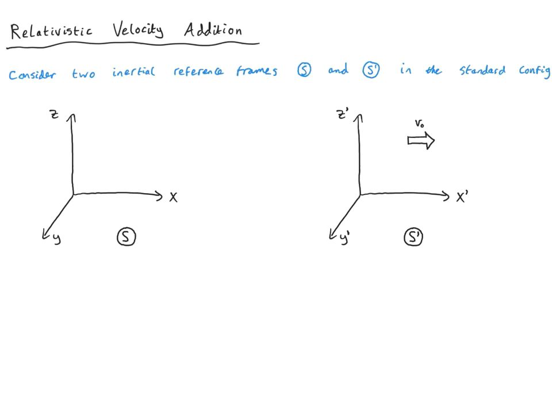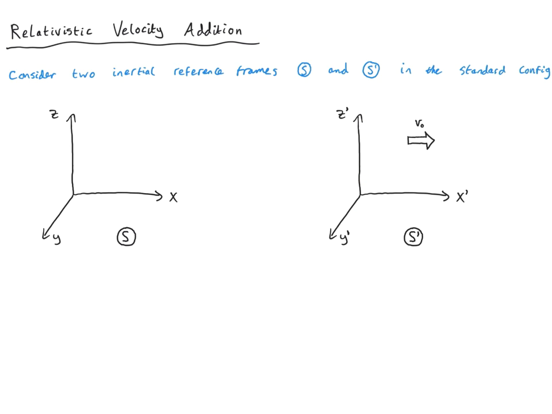In this lecture, we'll be discussing velocity addition within Einstein's special theory of relativity. To begin with, let's consider two inertial reference frames, let's call them S and S primed, which are in the standard configuration. What I mean by the standard configuration is that their axes are aligned. We see x, y, and z axes and x primed, y primed, and z primed axes in the same orientation.